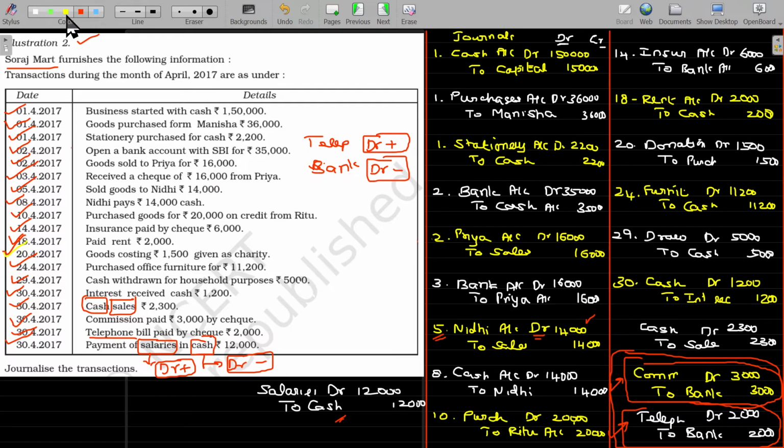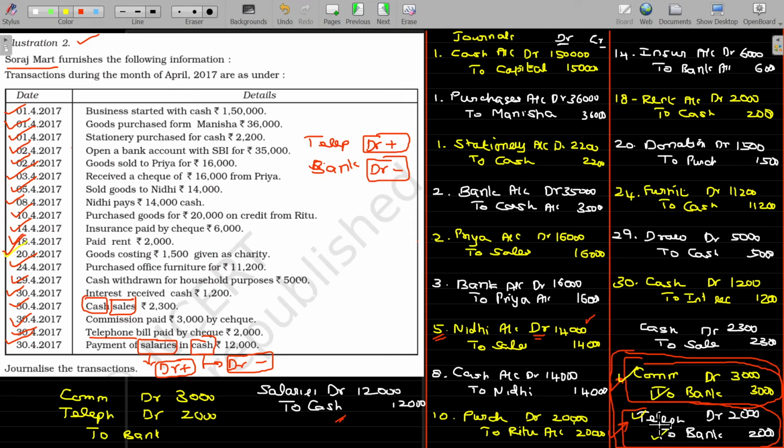How do I combine? See here, commission account debit side, I just put that value here, commission debit, the value being 3000. And another one is telephone, also on the debit side, so telephone account debit, the value being 2000 rupees. And on the credit side we have bank, so to bank we have 3000, another bank 2000.